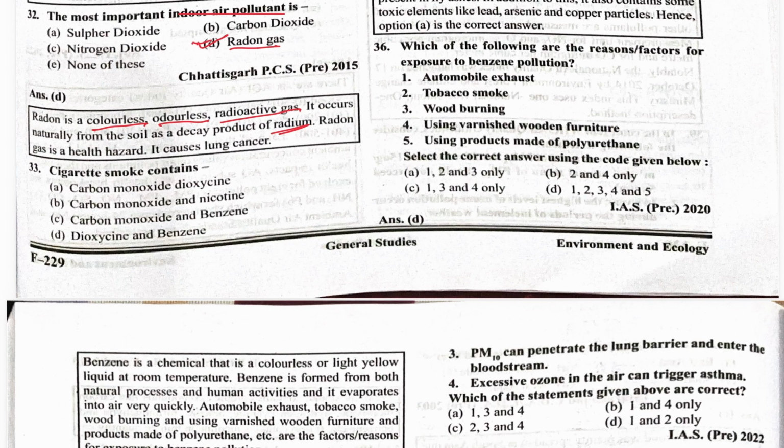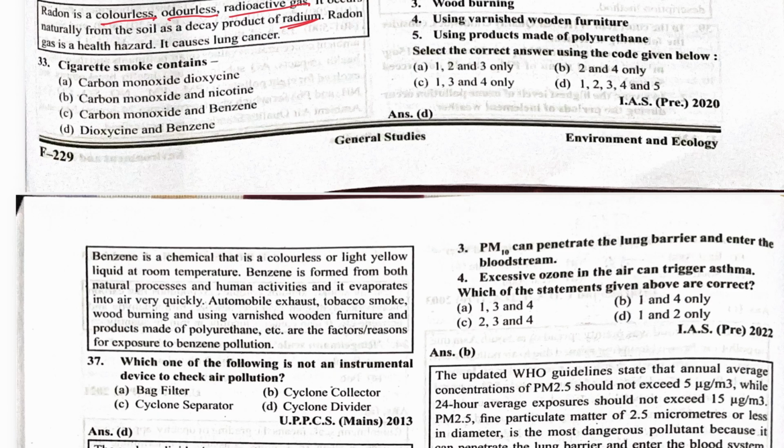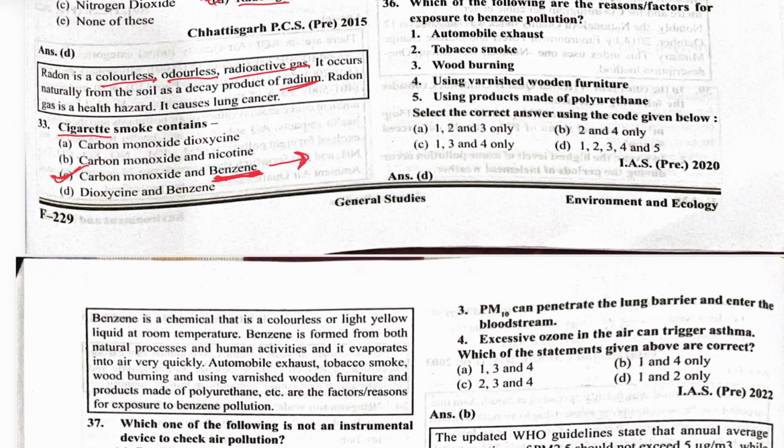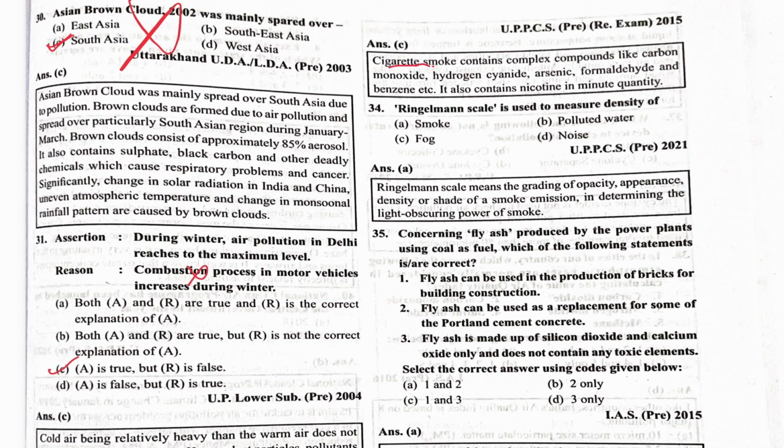Cigarette smoke contains what? Carbon monoxide and benzene. Remember benzene also, because we know that carbon monoxide is produced because of incomplete burning of fuel, and benzene is a component found in cigarettes. So consider that cigarette smoke contains complex compounds like carbon monoxide, hydrogen cyanide, arsenic, formaldehyde, and benzene. So benzene is one of the major components of this.